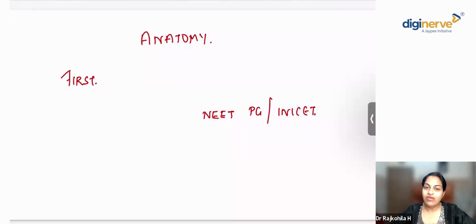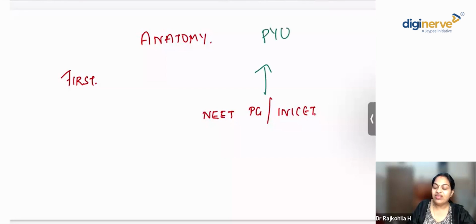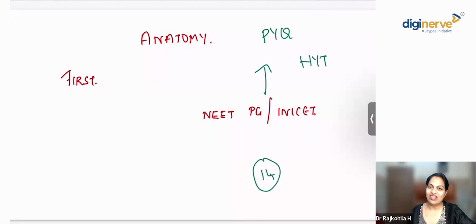When you read anatomy for first MBBS, you would have flipped through almost all the pages in your textbook. But for your NEET PG or ANICET, you don't have enough time. So the best way to prepare anatomy for your NEET PG or ANICET examinations is to concentrate more on previous year questions and high yield topics. Whatever competitive examination it might be, in anatomy there are going to be a maximum of 14 questions.